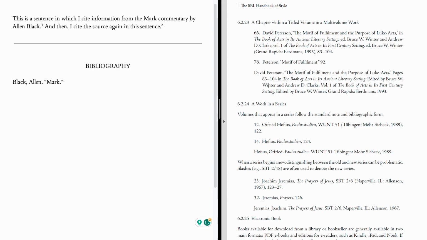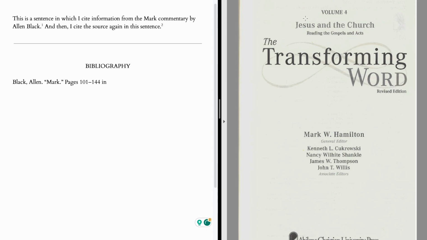Then we need to include the inclusive pages that this chapter takes up in the work that it's a part of. And so I've looked at that information and have it here. All right, so those are the pages for this particular chapter. So we say pages 101 to 144 in, and now we put the title of the particular volume that this is a part of, right? Which is, in this case, Jesus and the Church.